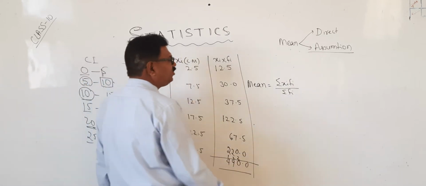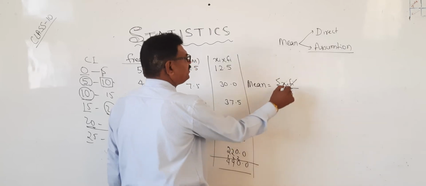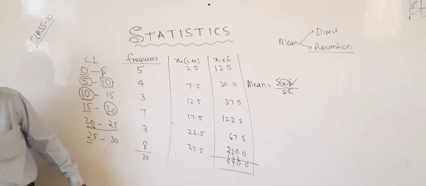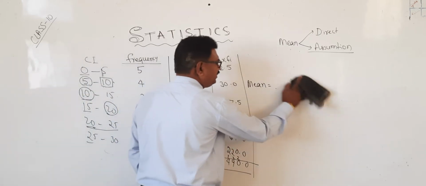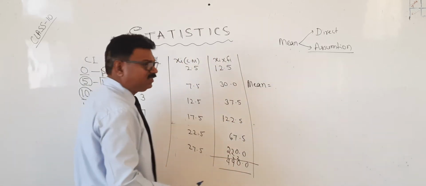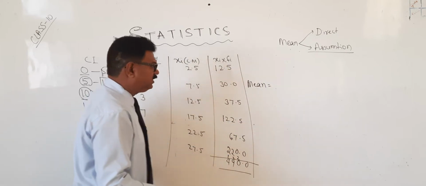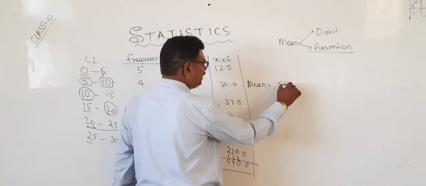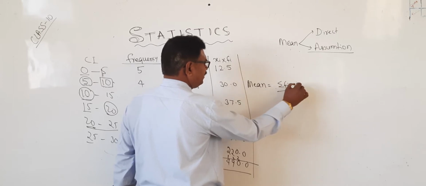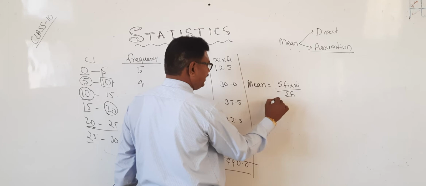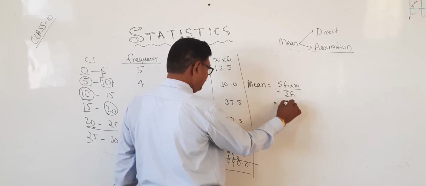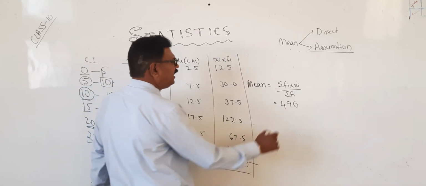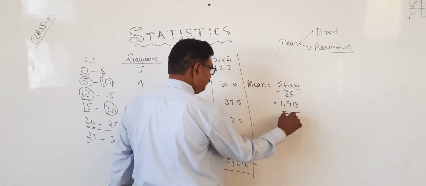So, what do many students do? Sir, fi cancels, only xi is the answer. It is not that. Okay? This is different, this is different. Here we have taken the sum. Therefore, mean is sigma fi into xi divided by sigma fi, which is 490 divided by 30.